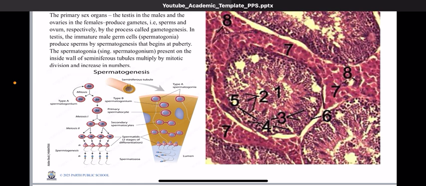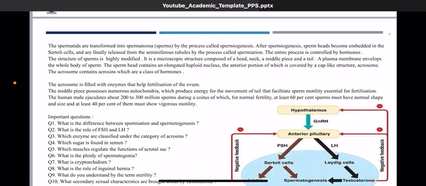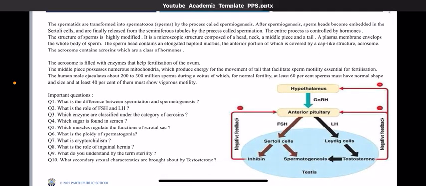Spermatogenesis, as we understand, again is a unique process that gives rise to sperm formation. In the end, we can also go through certain important questions. What is the role of FSH and what is the role of LH? Because we need to understand there are significant differences in the role of LH and FSH in males and females, right?